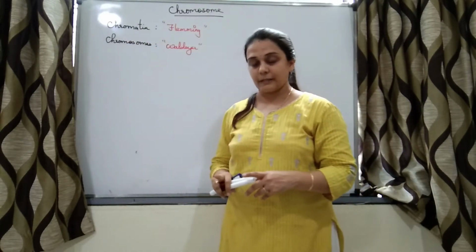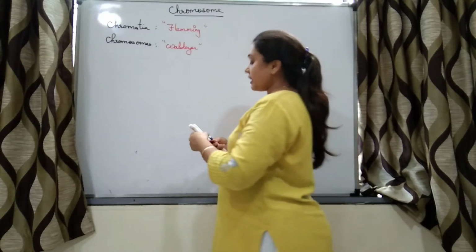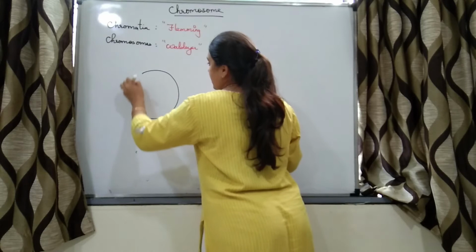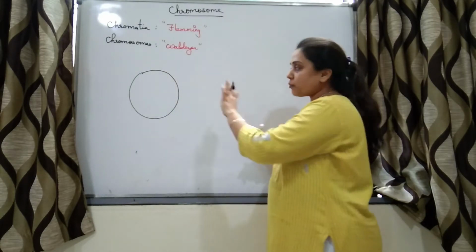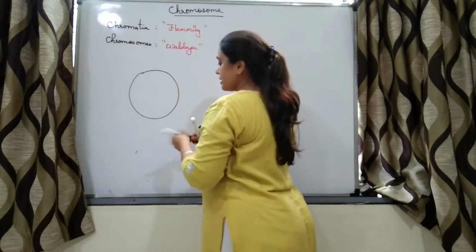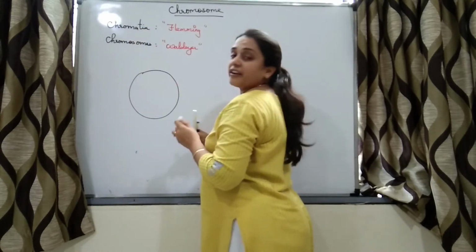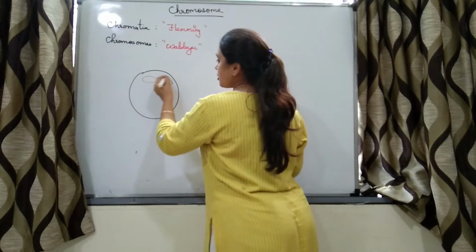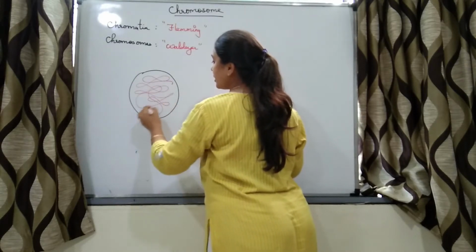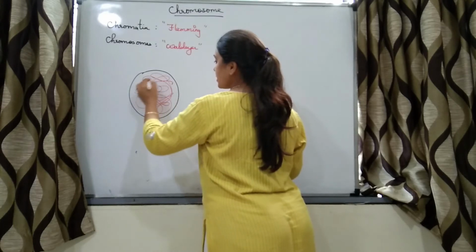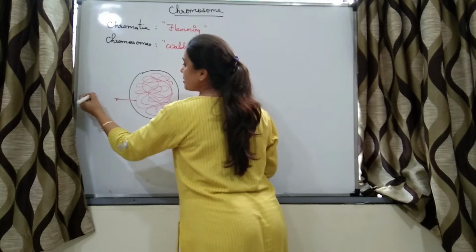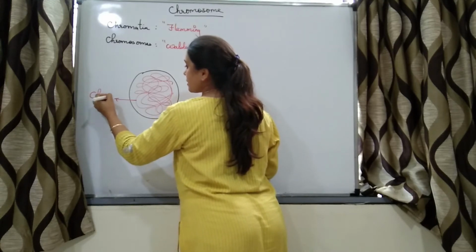Chromatin was present. Say this is the nucleus. I am not drawing its pores right now, right? Chromatin is nothing but thread-like structures which are present all over the nucleus.